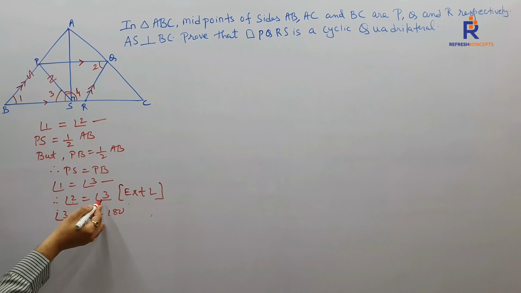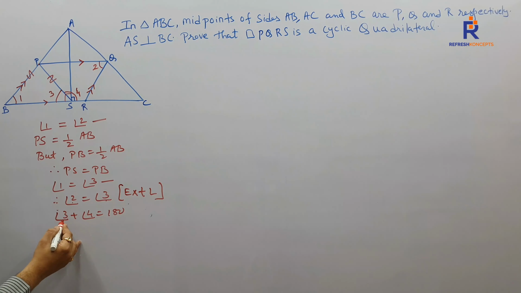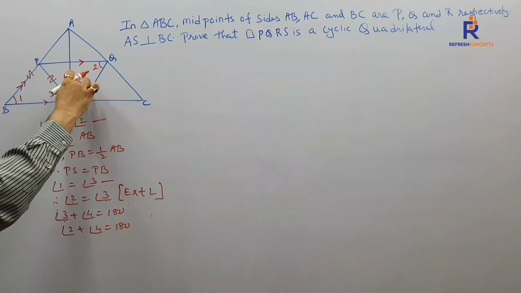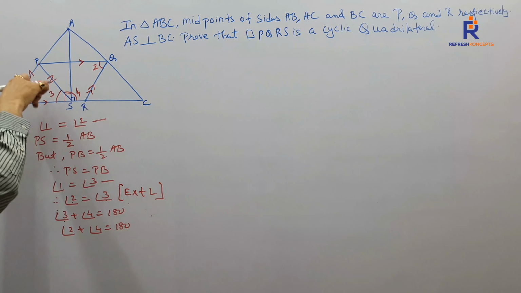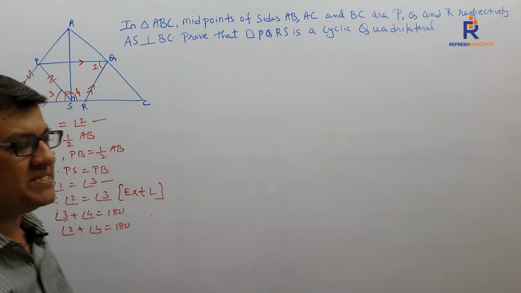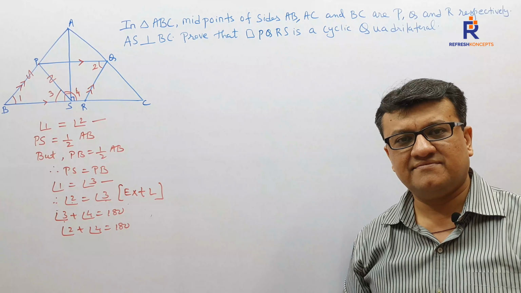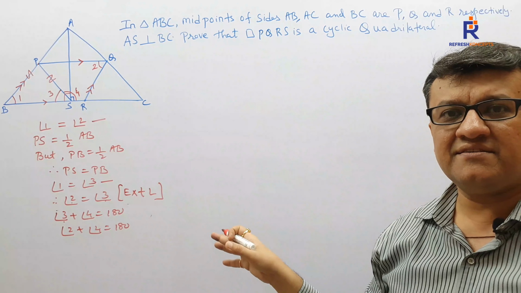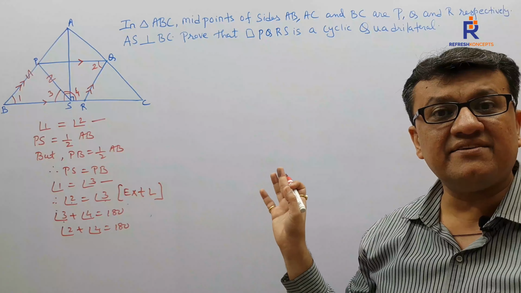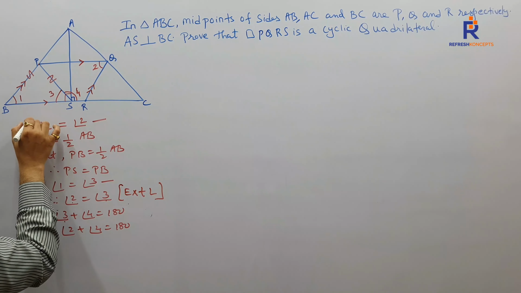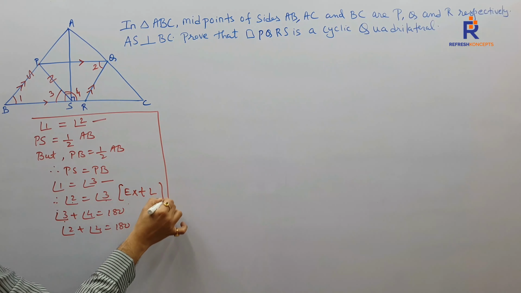But angle 2 is already congruent to angle 3. So instead of writing 3, can I say angle 2 plus angle 4 is 180? Now check what are angles 2 and 4. Are they opposite angles of quadrilateral PQRS? One pair of opposite angles is supplementary, so the quadrilateral is a cyclic quadrilateral. Don't you find that it's a very good sum? Indeed, it's a very good sum. So this is what our skeletal solution is.